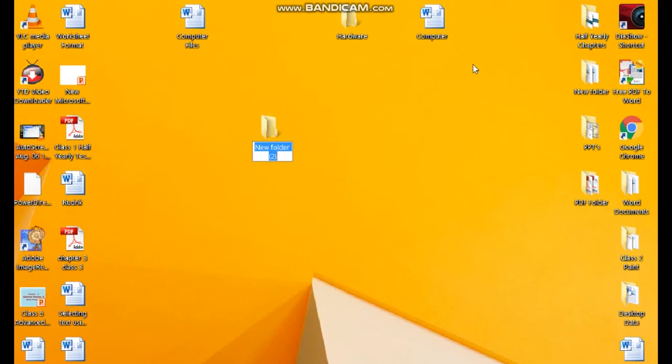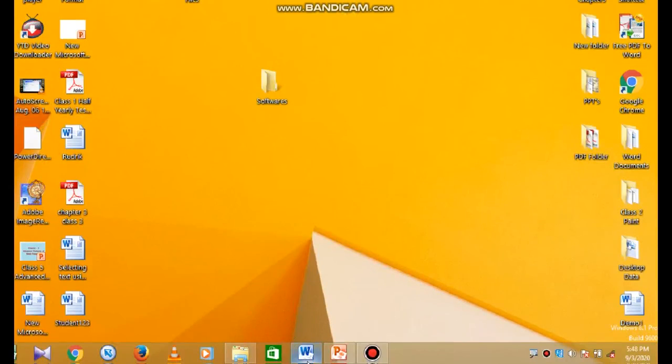As you click on it, the new folder will appear. By default it will have the name New Folder. Then type the name of folder at the cursor's position. See here, this is cursor's position. Type the name of folder, softwares, and press enter key. A folder is created on the desktop. Now you can see this folder is created on the desktop.